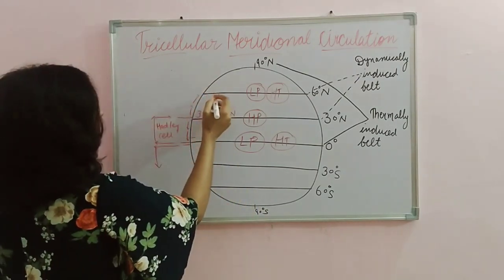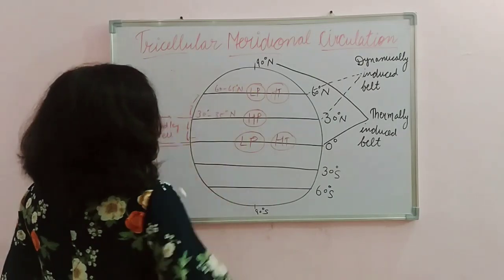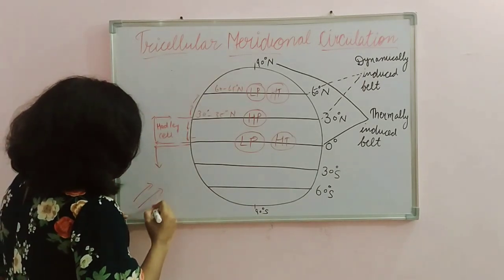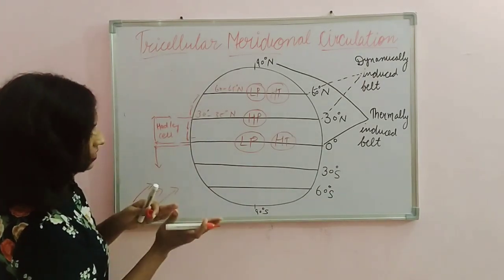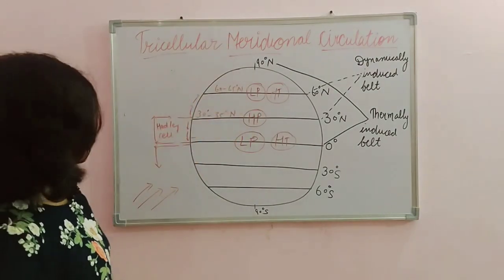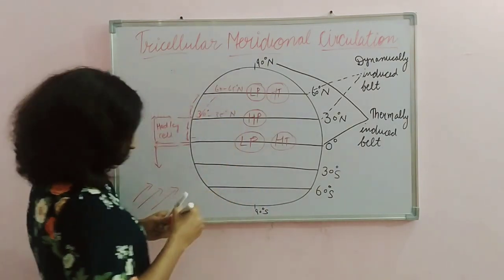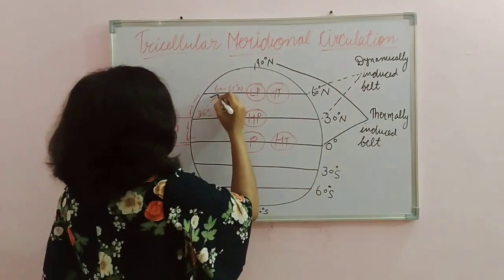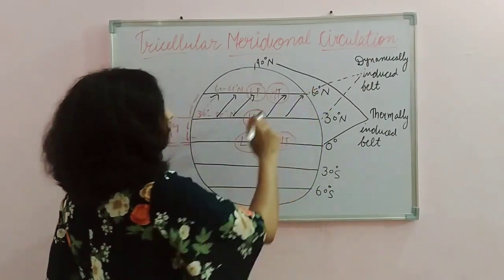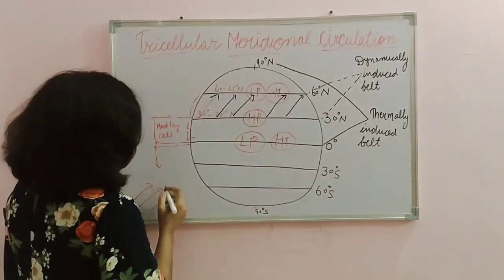So after reaching up to 60 to 65 degree north, what is happening? We have discussed that winds moving in this direction turn right in the northern hemisphere, so the direction of the wind is something like this. These are surface westerlies, and the wind generally turns westerly. Why? Because of the Coriolis force.